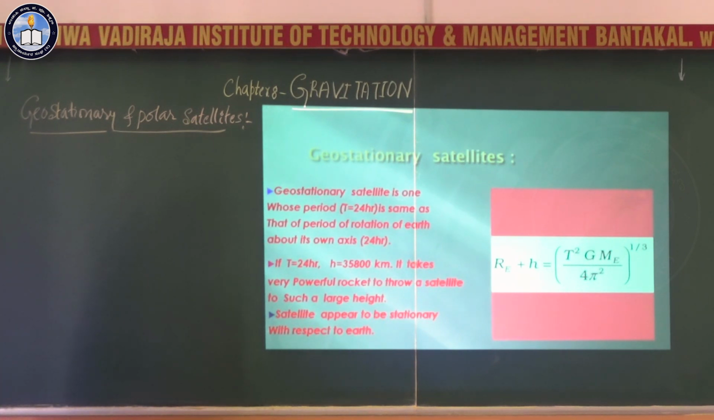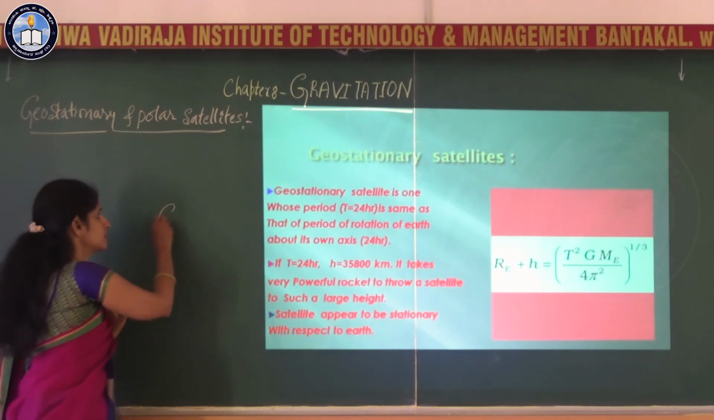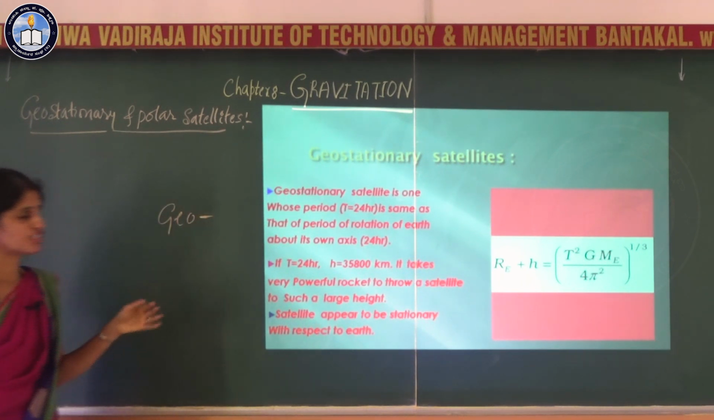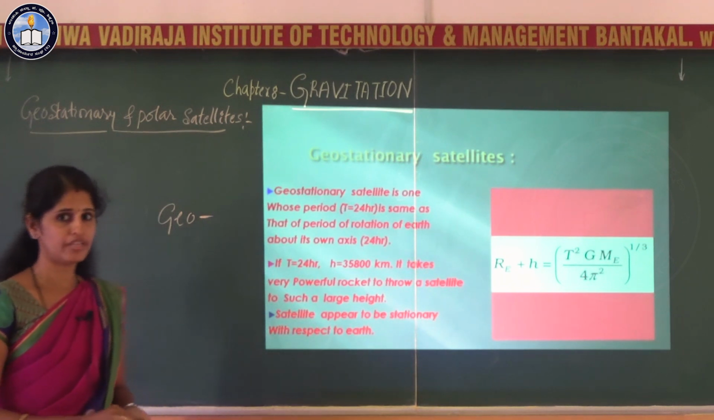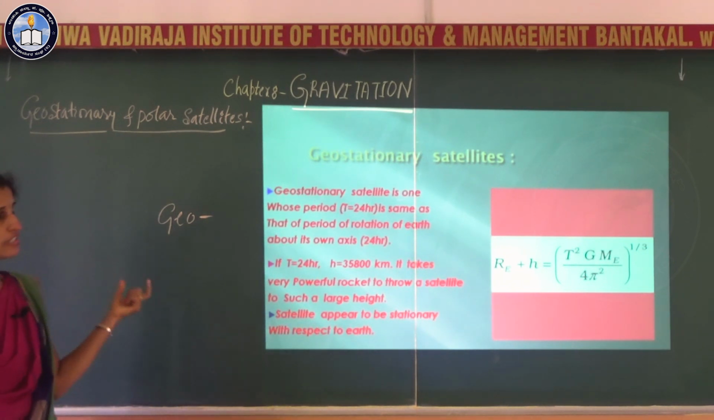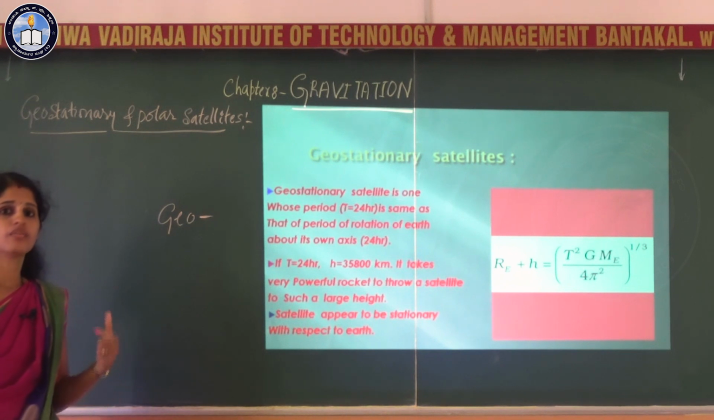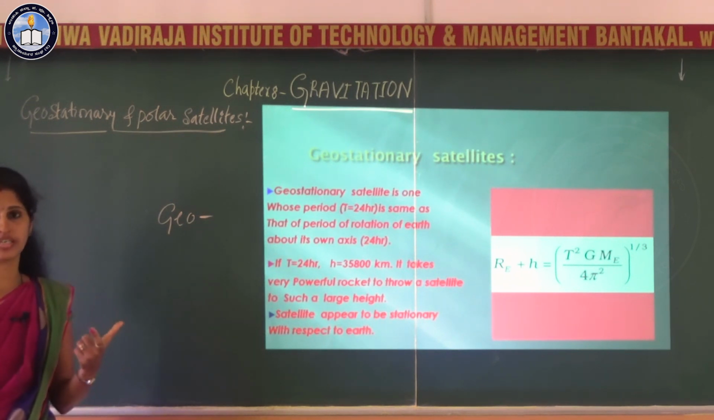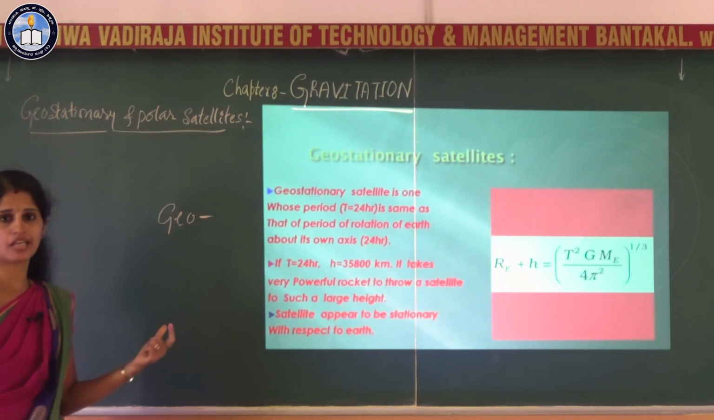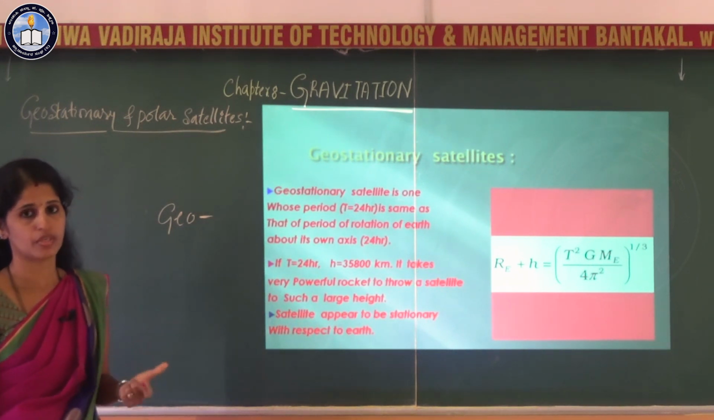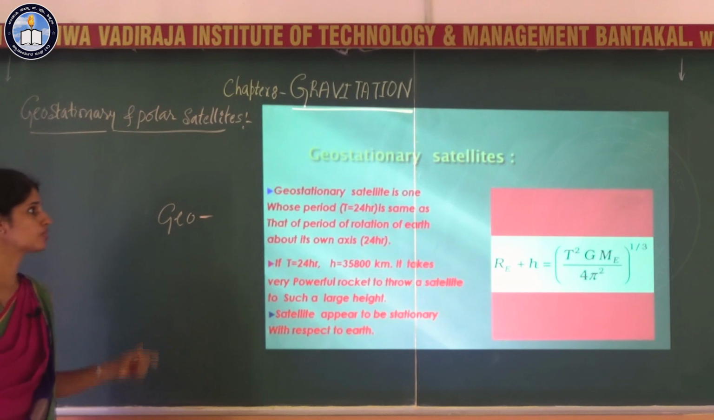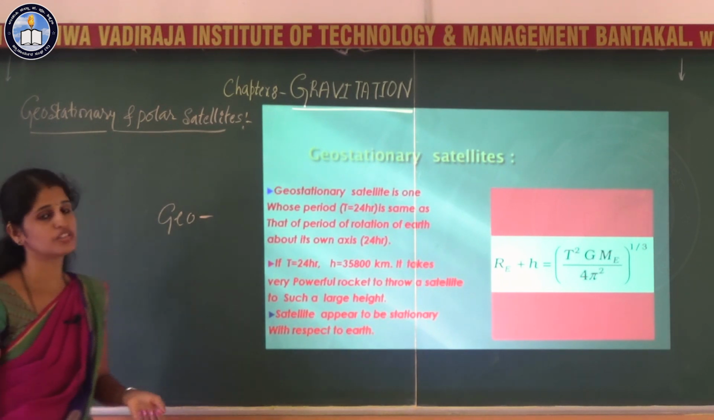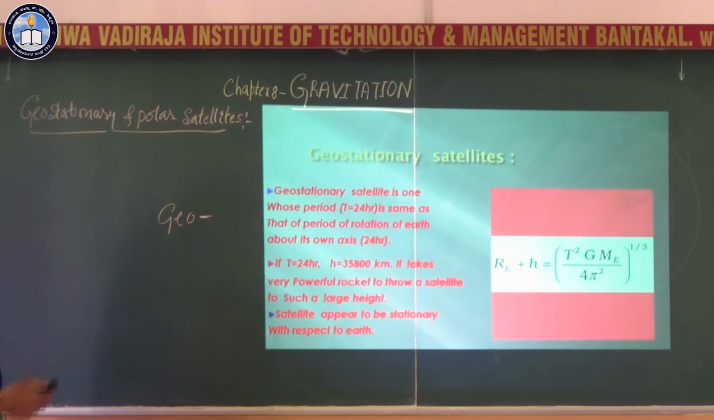Now let us see one by one what a geostationary satellite is. Geostationary satellite, as its name tells, geo refers to the earth and stationary means constant. When we observe from the earth, this satellite is observed as stationary. So, with respect to Earth, these satellites are considered to be at a constant position. So, such a satellite is called a geostationary satellite.